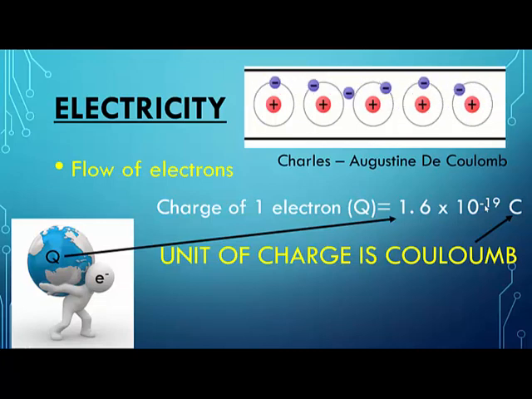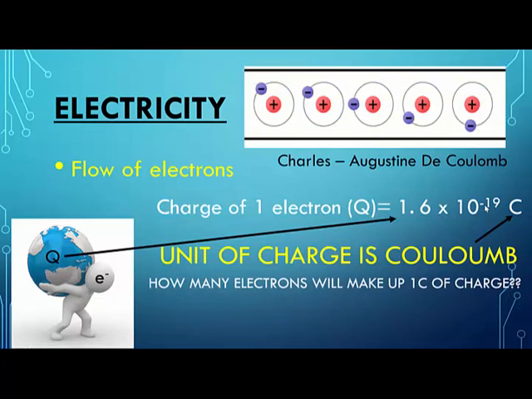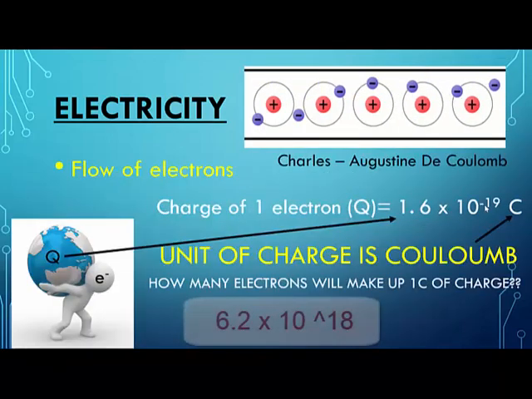It is like this. 1.6 into 10 to the power of minus 19 coulomb is the charge carried by one electron. So 1 coulomb will be carried by how many electrons? 6.25 into 10 to the power 18 electrons. Okay, how many electrons will make up one coulomb of charge? It is 6.25 into 10 to the power of 18.